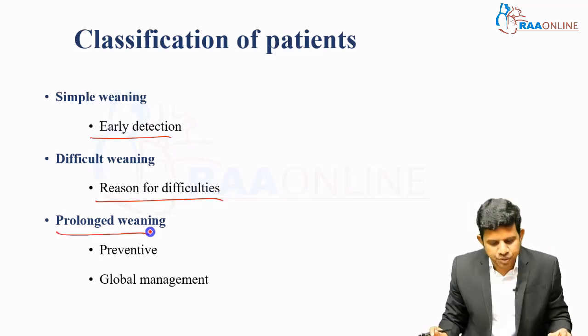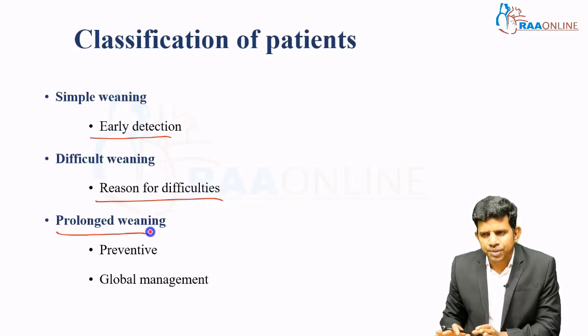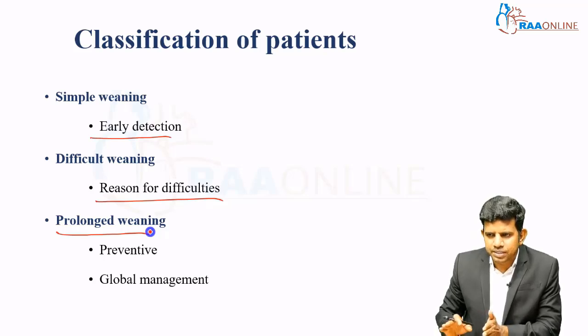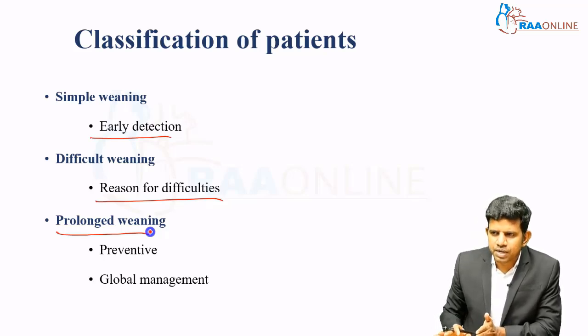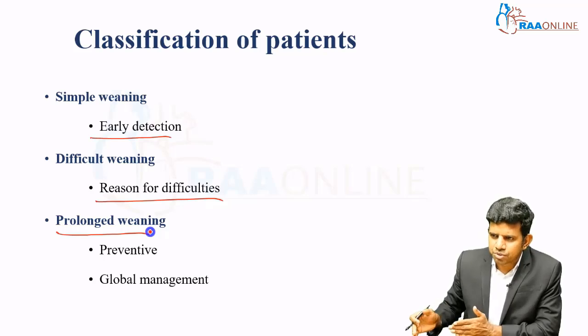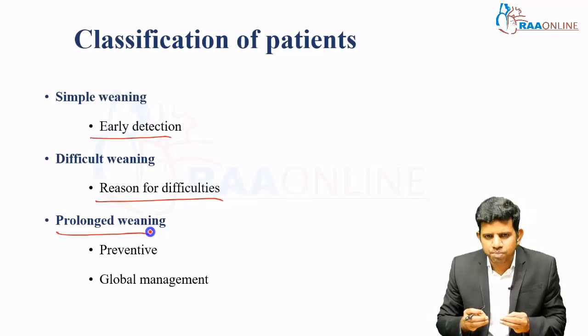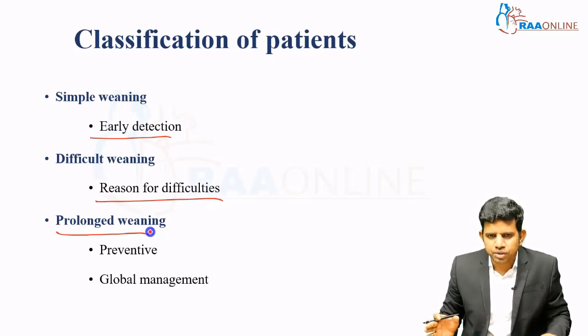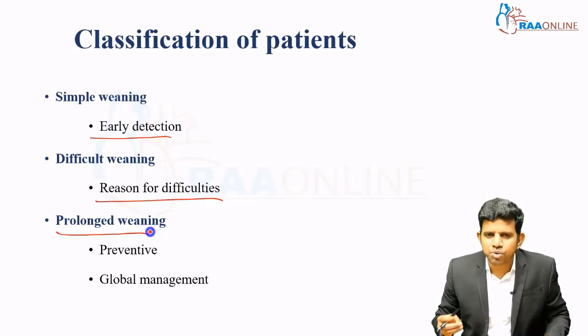The third group is prolonged weaning. Most of these patients come under prolonged mechanical ventilation. The reason for the prolonged weaning is most likely irreversible, or it is reversible, but it's not going to reverse within a few days. For example, the patient is not able to wean because of ICU acquired weakness.